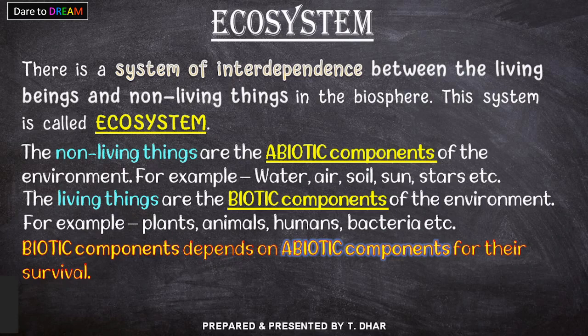For example, the plants, animals, birds, insects, all these things are dependent on water, air, soil, sun, stars, moon, etc. for their survival.